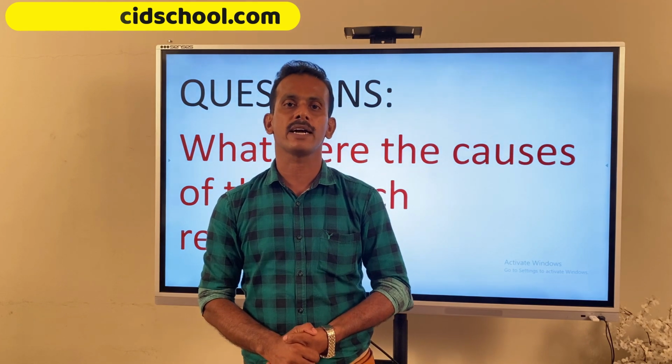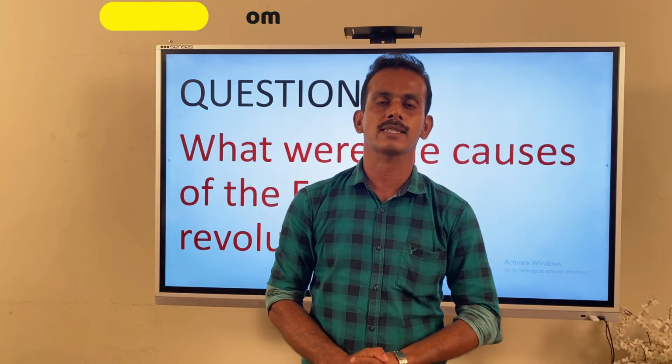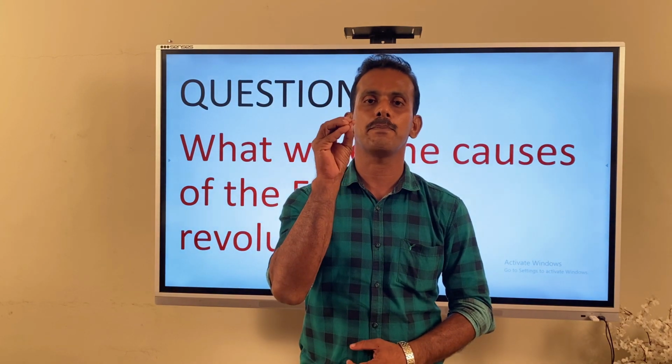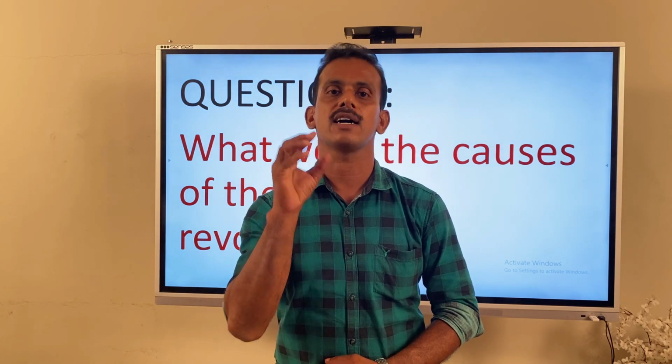The members of the third estate went out of the assembly hall in protest, and they assembled in the hall of tennis court where they drafted a new constitution for France. This was the immediate cause of the French Revolution. The fall of the Bastille was the beginning of the French Revolution.